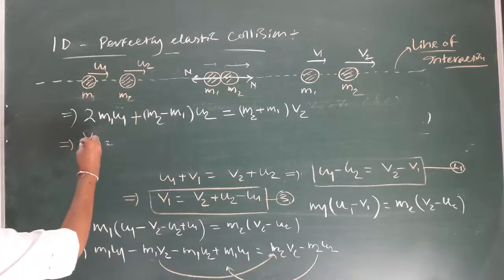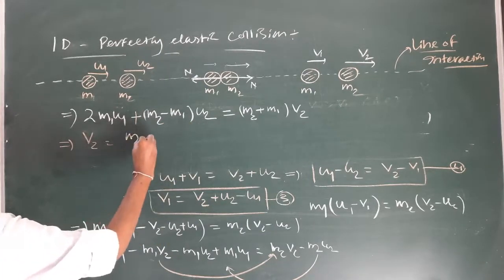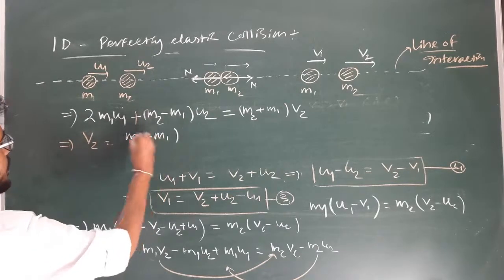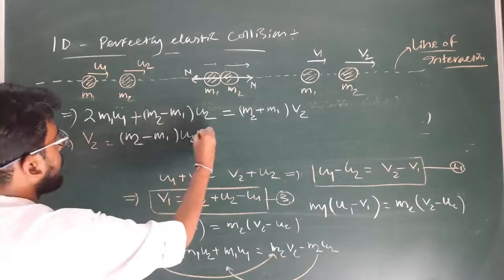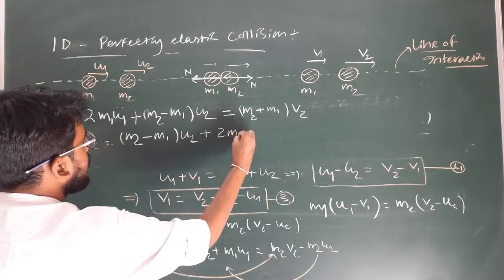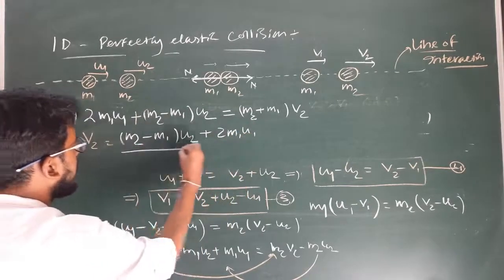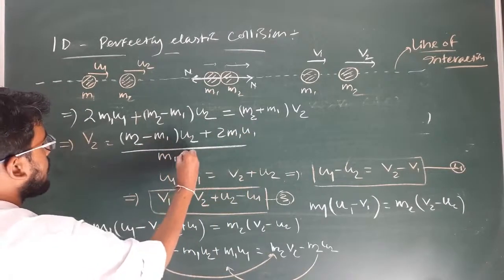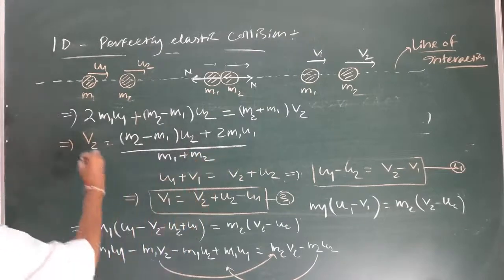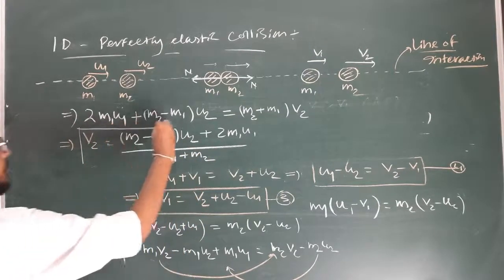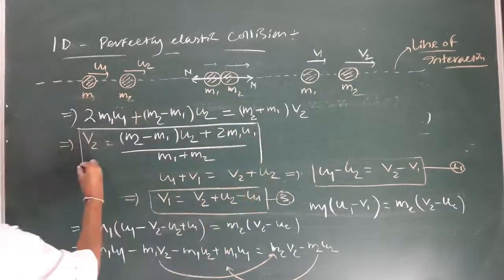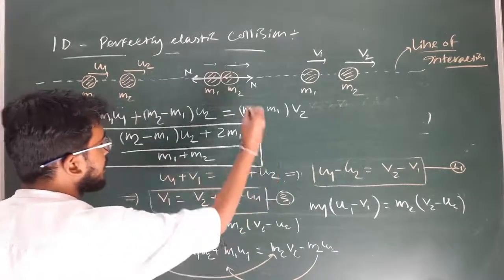So we can write here v2 equal to ((m2 minus m1) into u2 plus 2 m1 u1) divided by (m1 plus m2). So this is the expression for final velocity with which the block m2 will get separated.